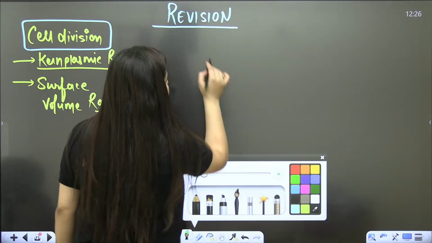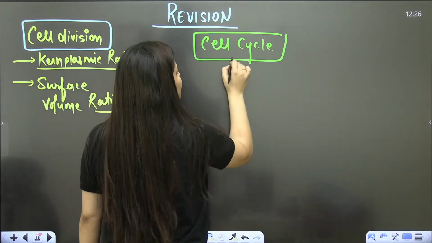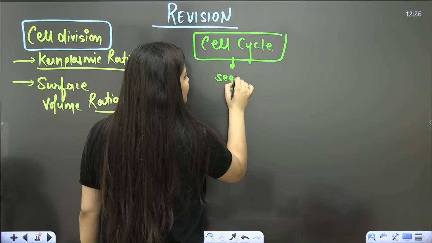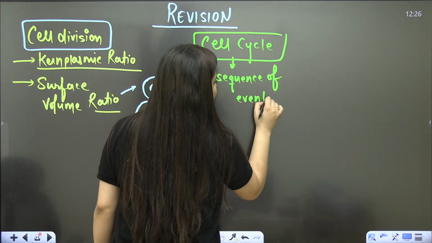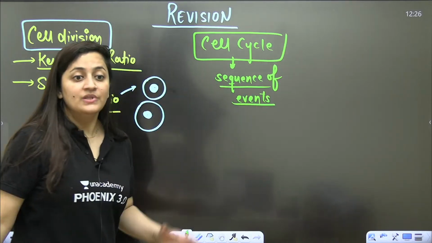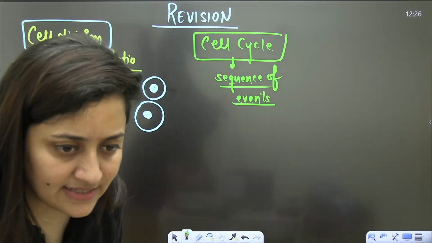Then we talked about the cell cycle. The cell cycle is a sequence of events. What exactly is the cell cycle? It is the sequence of events. So what kind of events are going on? The cell growth is there, the DNA replication is there, isn't it? Yes or no, students?